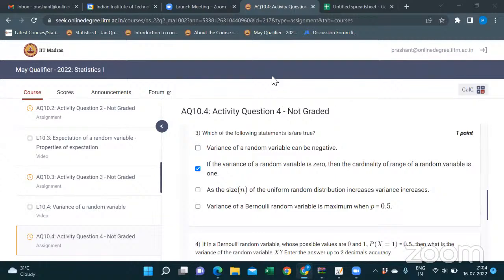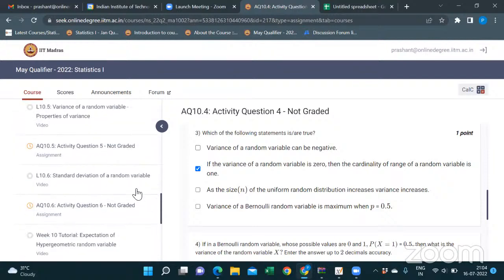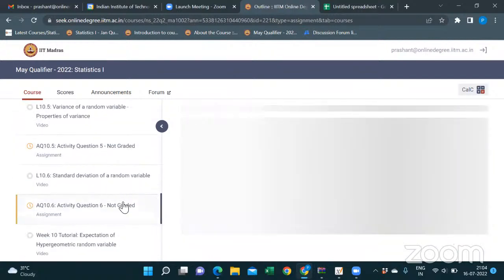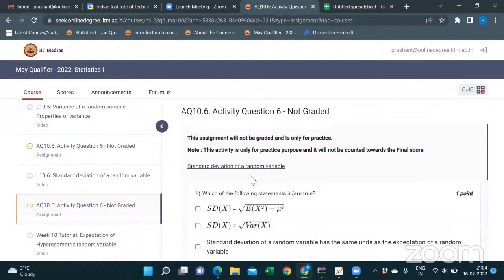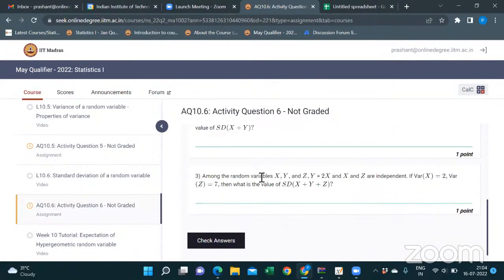So 10.6, the third question, right? How many of you have a doubt in this question? Is there anybody else who has a doubt?